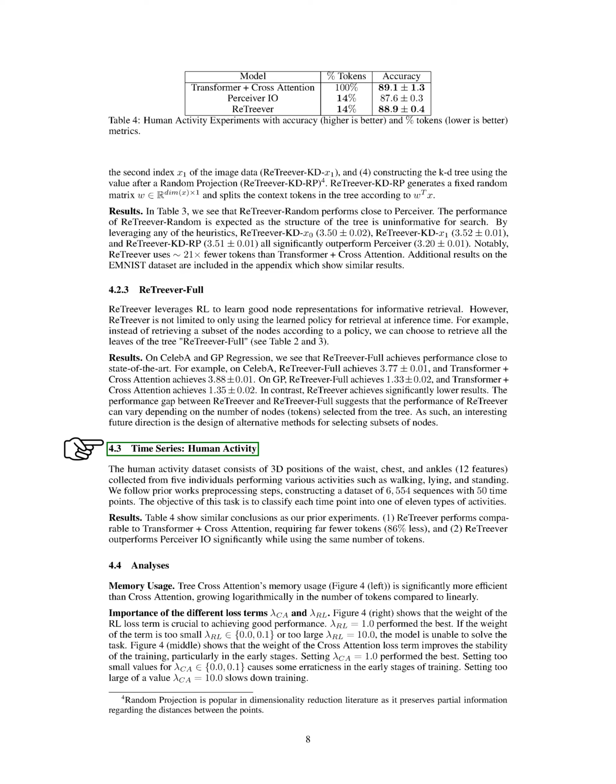Section: Time Series, Human Activity. We've been studying human activity using a dataset that includes 3D positions of the waist, chest, and ankles. This data was collected from 5 individuals performing various activities like walking, lying, and standing. After processing the data, we ended up with 6,554 sequences, each with 50 time points. Our goal was to classify each time point into one of 11 types of activities.